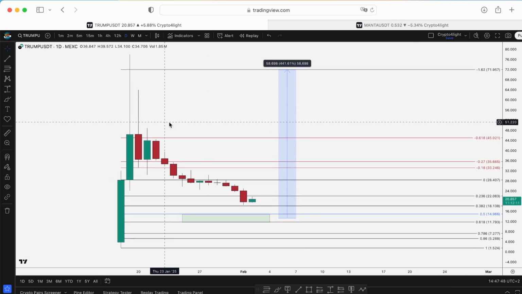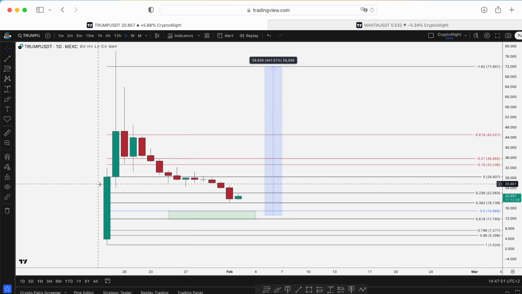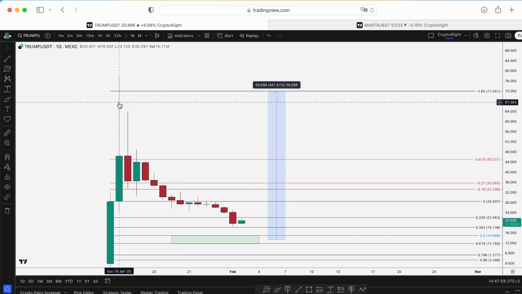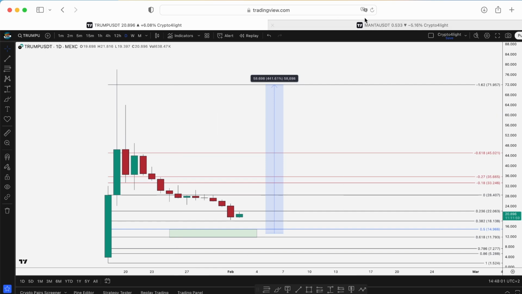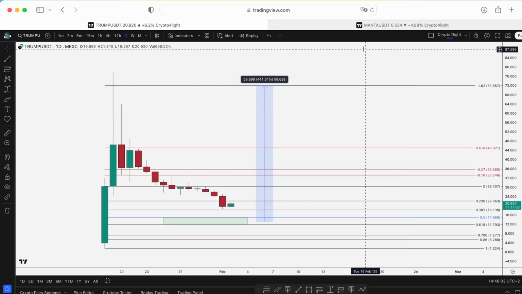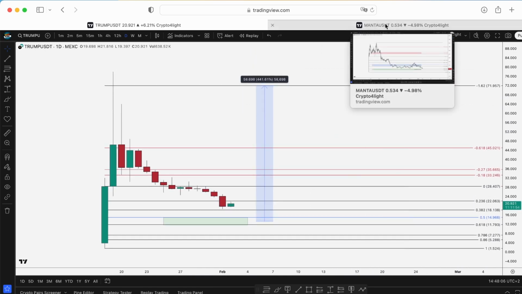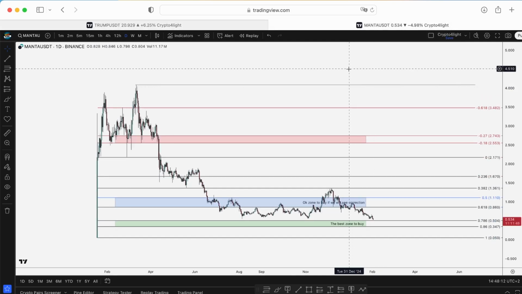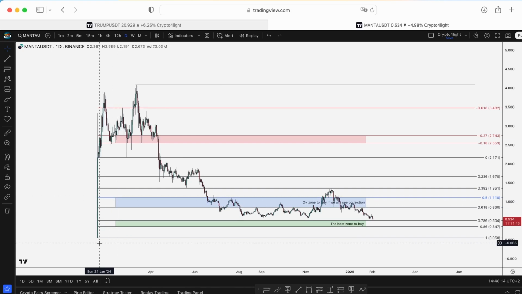Guys, this is the daily time frame of the Trump token. From the max, it went from $1.52 to $77. So the highest point was 78, a round number. So can you find the differences between this and Manta, a fundamental project with some utility? This is the same daily time frame. So from 5 cents to $4, and we dumped to 34 cents. Not 34, we dumped to 50 cents.